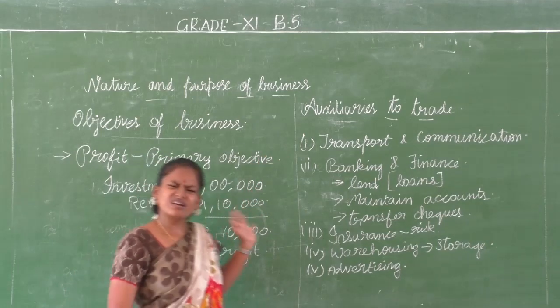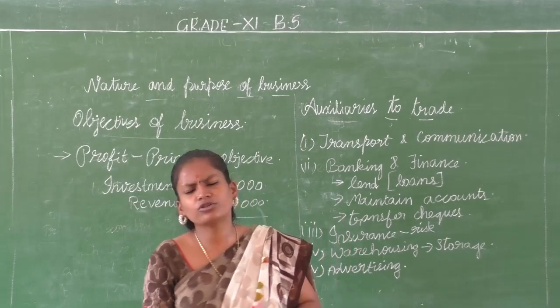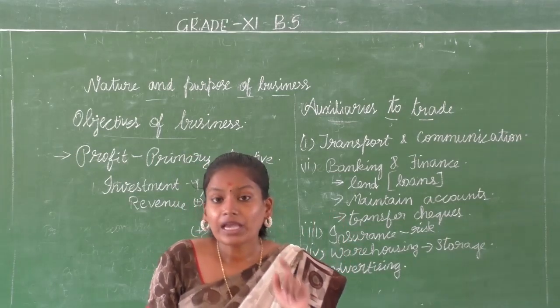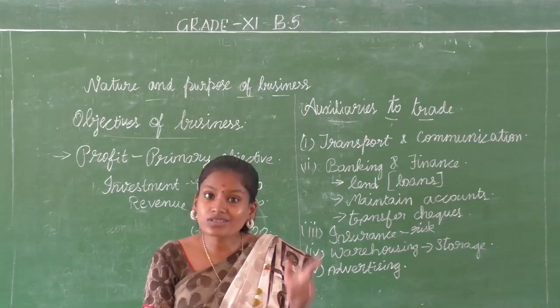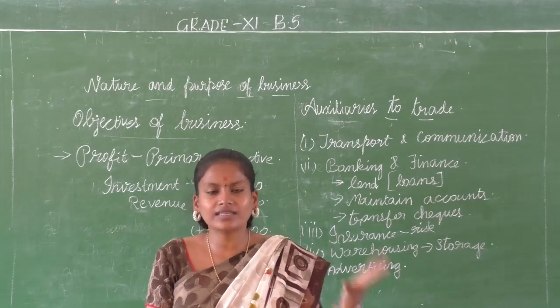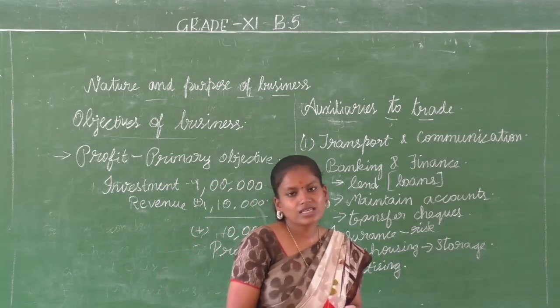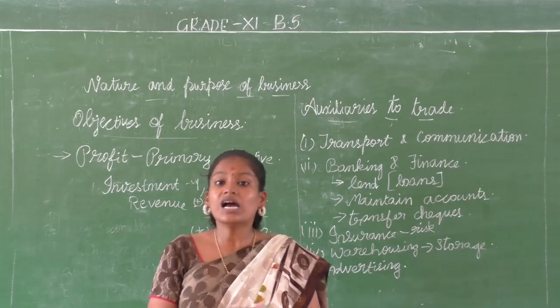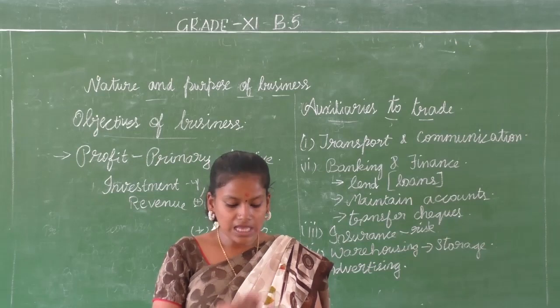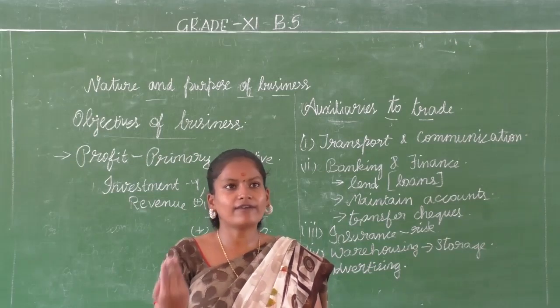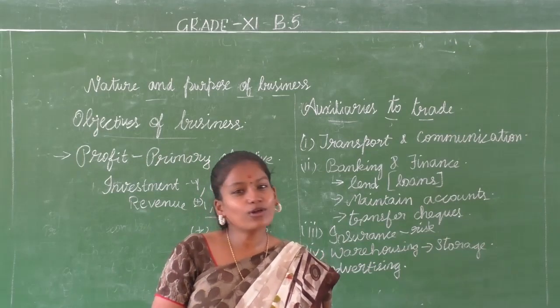But can I survive only with profit? Nowadays, as the society and the nation grow, every business organization will have societal objectives too. That is, they have to serve the nation, they have to go green, they should control pollution.